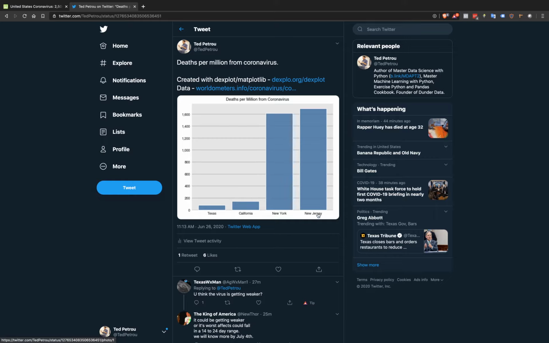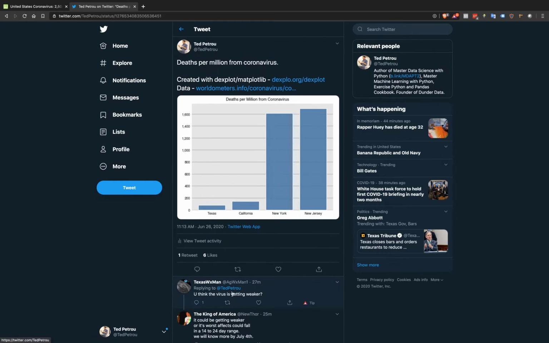New York and New Jersey, on the other hand, are seeing a massive decrease in the number of cases and deaths from their peaks. But this is all obviously not in the graph whatsoever. All we've seen is that New York and New Jersey have been hit extremely hard, relatively compared to Texas and California in terms of deaths. So there's very little context, so I'm calling it a no context graph.